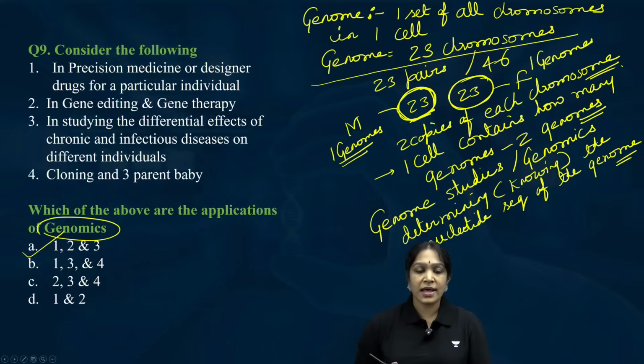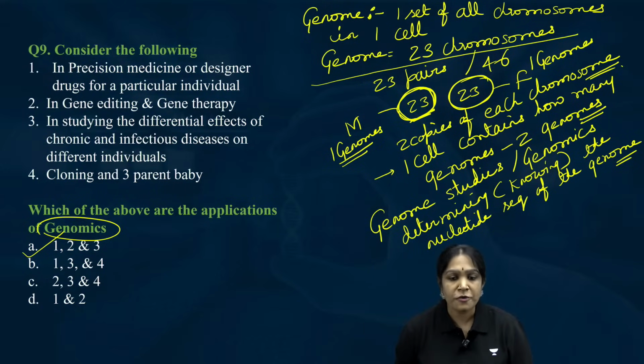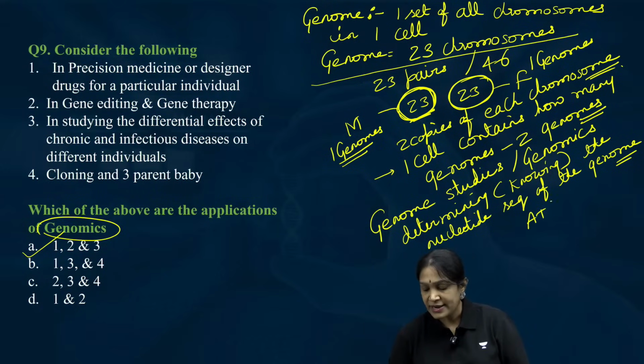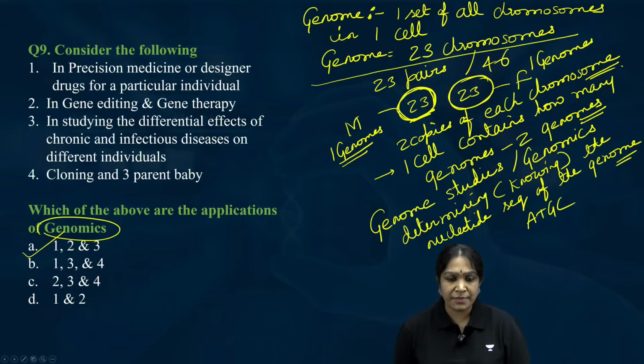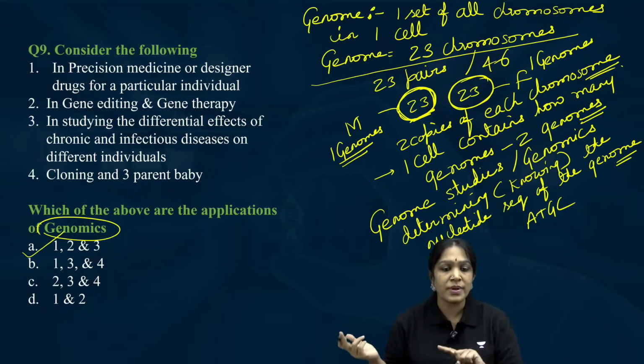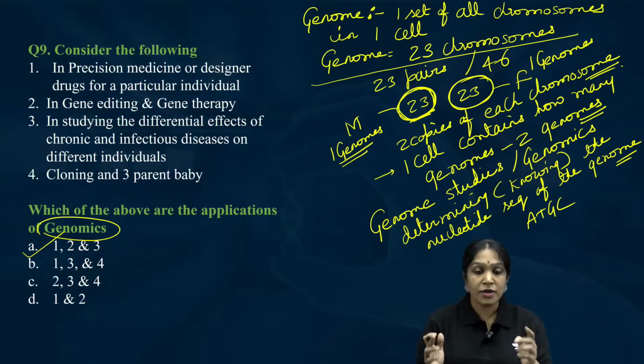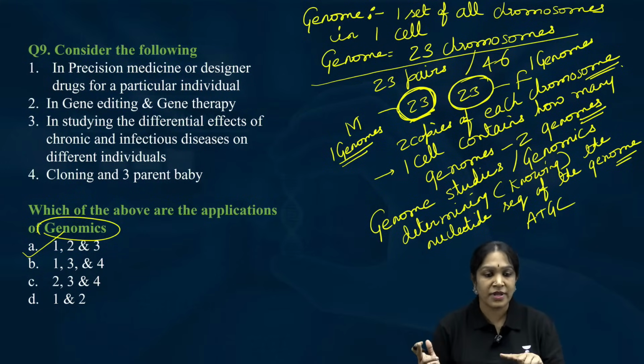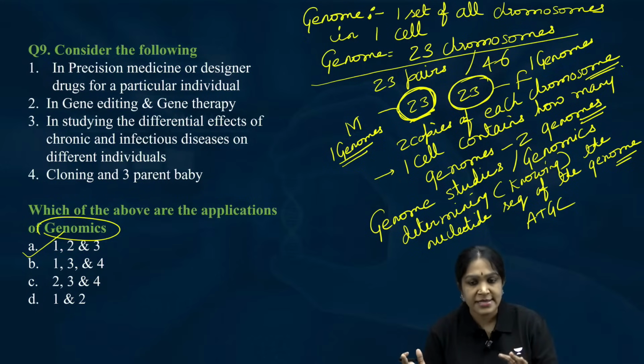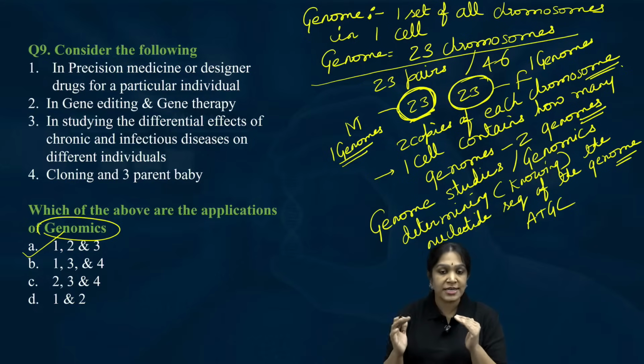You all know that our chromosomes are made up of nucleotides called A, T, G, C: adenine, thymine, guanine, cytosine. Determining or knowing the nucleotide sequence of our genome is called genomics, or genome studies, or the human genome project. Is that clear?